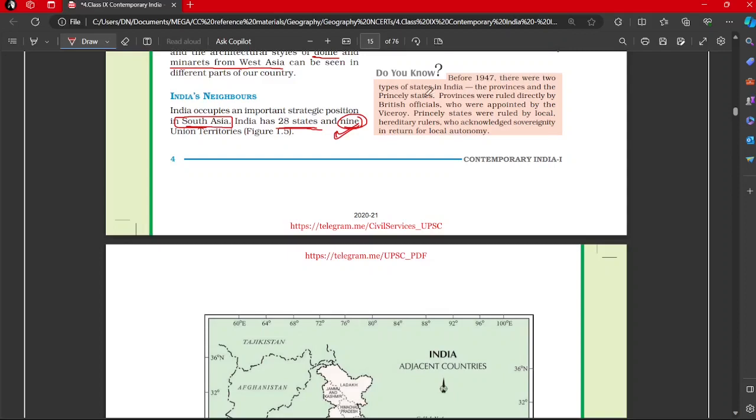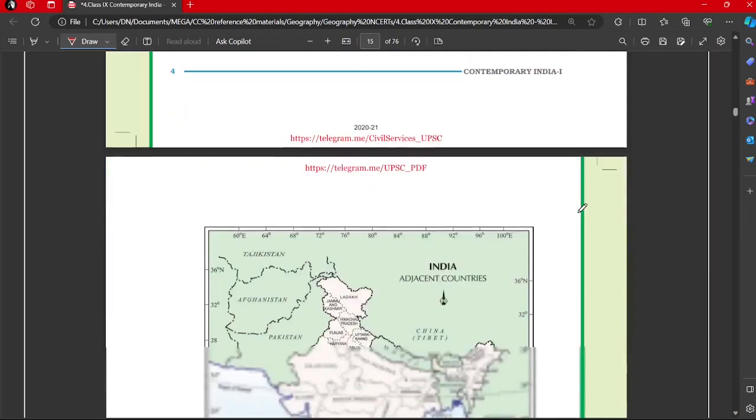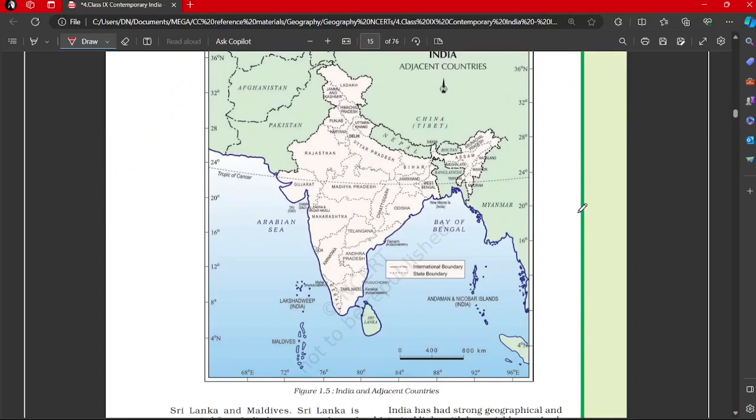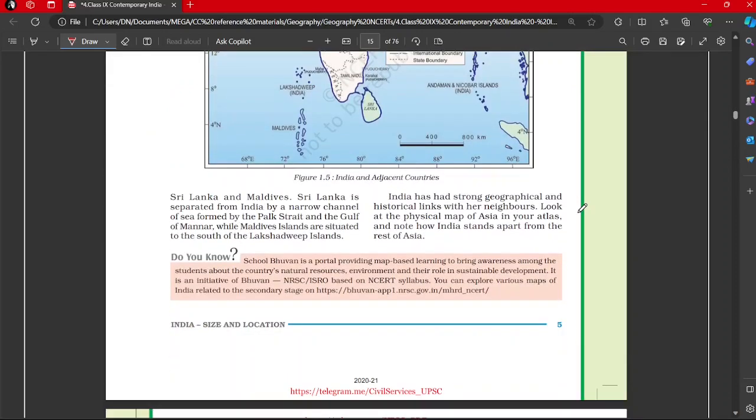Before 1949, there were two types of states in India: the provinces and the princely states. Provinces were ruled directly by the British officials who were appointed by the viceroy. Princely states were ruled by local hereditary rulers who acknowledged sovereignty in return for local autonomy. So this is a fact which links Indian history with geography. It's about states, provinces, the political division of India, actually.